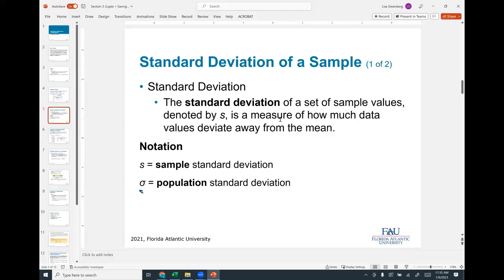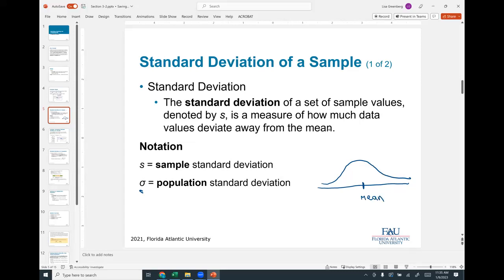Okay, and it's a measure of how much data values deviate away from the mean. So, for example, we're going to learn about bell curves today. But let's say we have a bell curve that looks like this, right? And in the middle of the bell curve, we always have the mean.